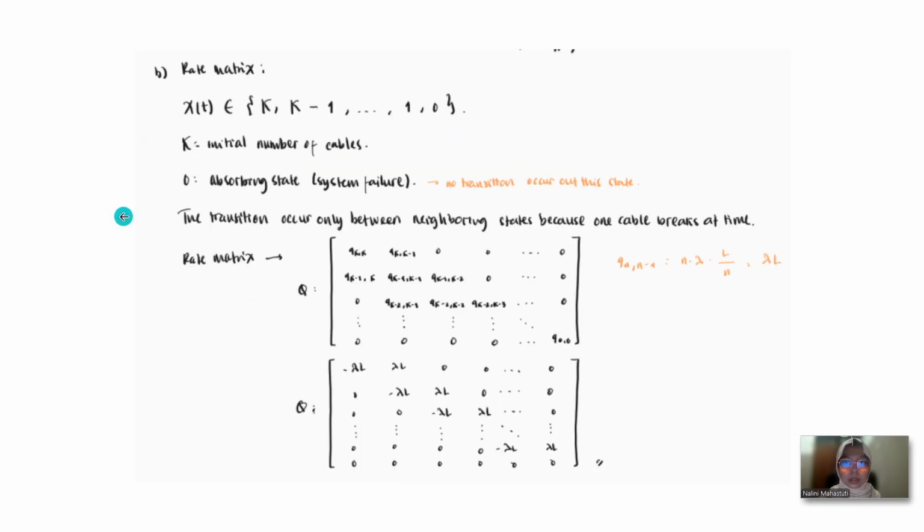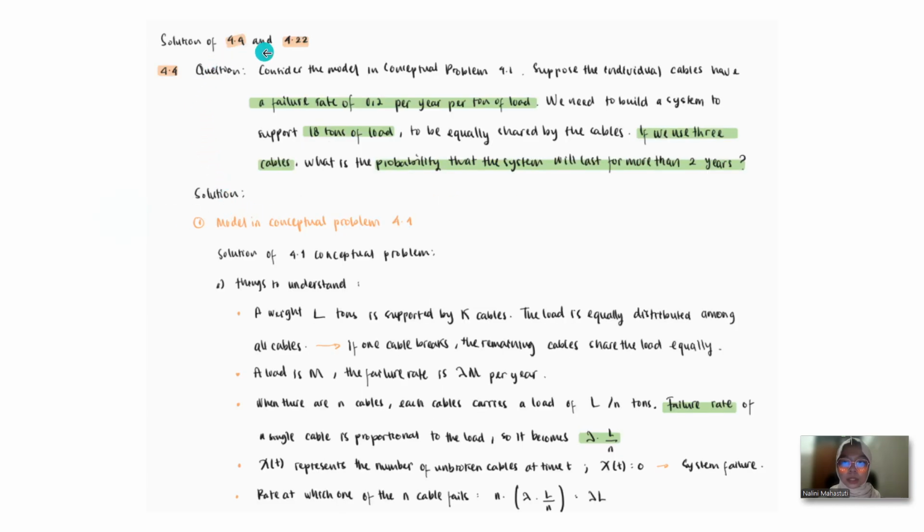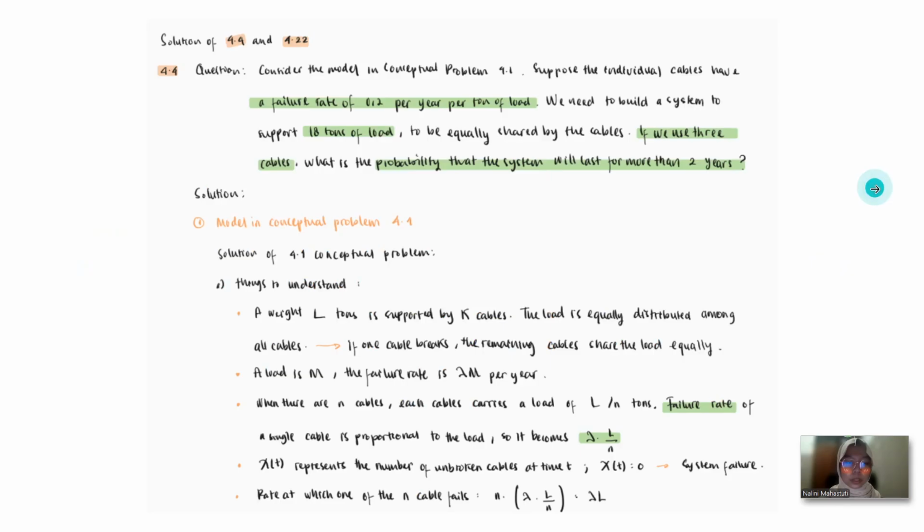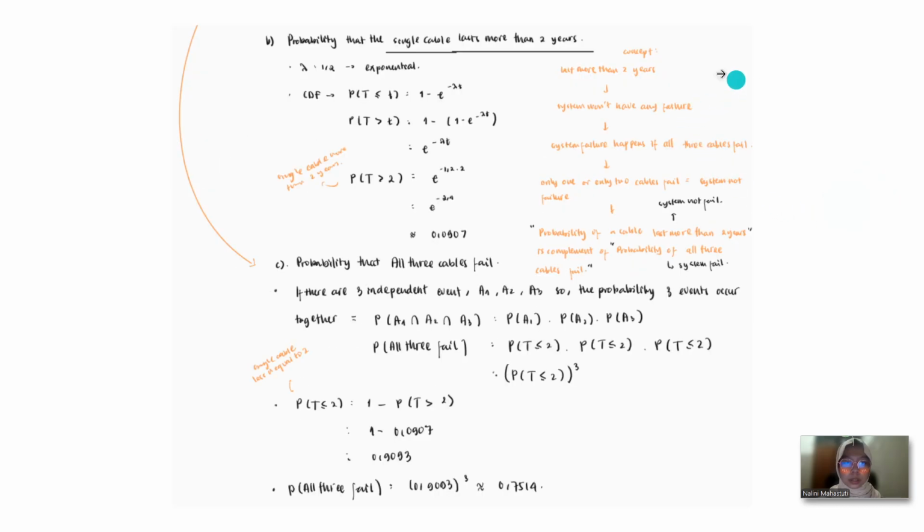We have to remember that the aim of this question is to find the probability that the system will last for more than 2 years. We should understand the concept first. The probability that the system lasts more than 2 years means that the system won't have any failure. System failure happens if all 3 cables fail.